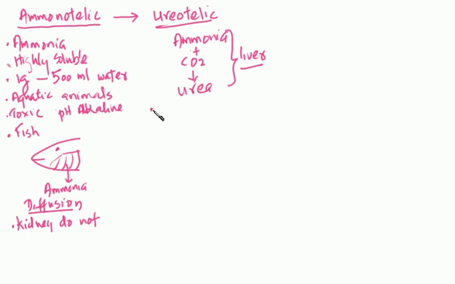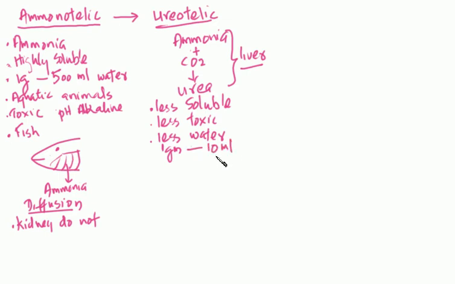What's the advantage of forming urea? Urea is less soluble in water, which means it is less toxic, right? They say that this is almost 100,000 times less toxic than ammonia. That also means animals have to use less water to excrete it. For example, to remove 1 gram of urea, the animals have to use only 10 ml of water. Compare this to the 500 ml to excrete the ammonia, right?